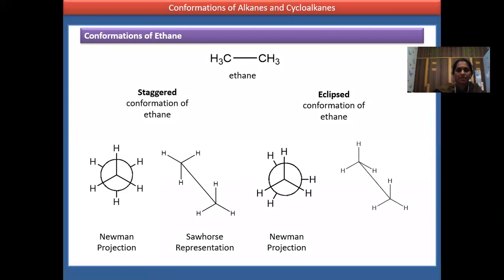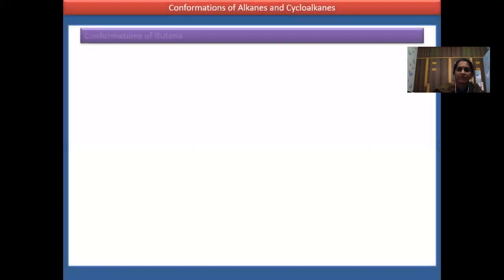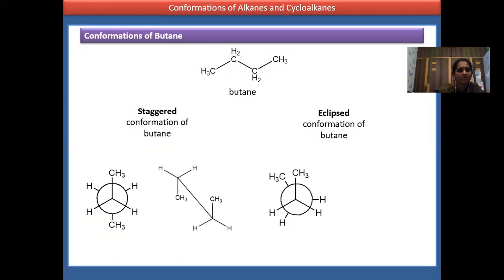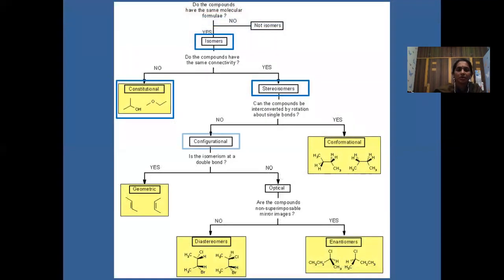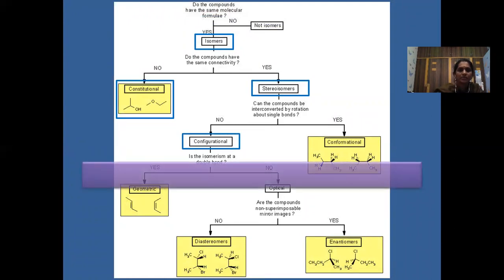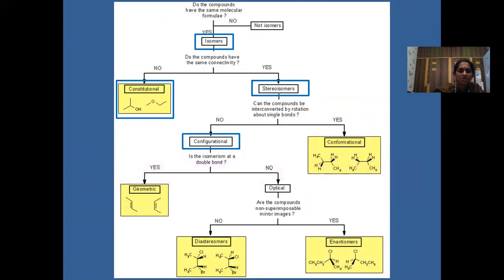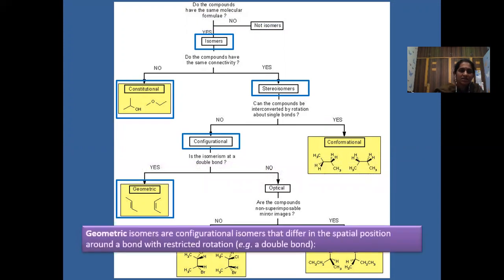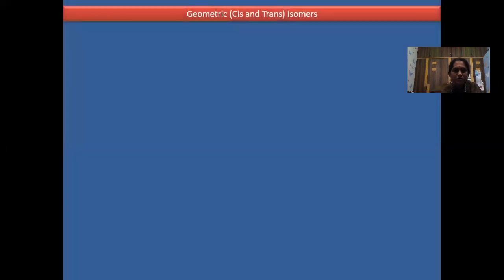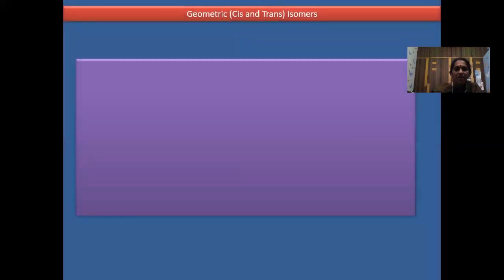Now, for the geometrical, if you see, there is a restriction, because due to the presence of the double bond between carbon and carbon or triple bond between carbon and carbon, they are restricted for rotation in this configuration. So if it is a double bond or triple bond, then that is configurational, and the spatial rotation is restricted, then they are the geometrical isomers. Now we'll see geometrical isomers.